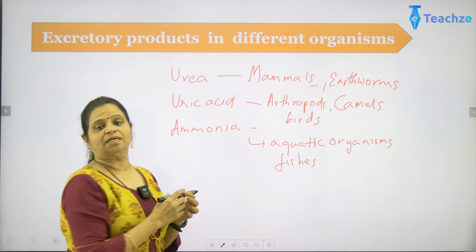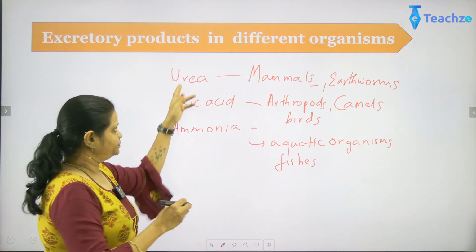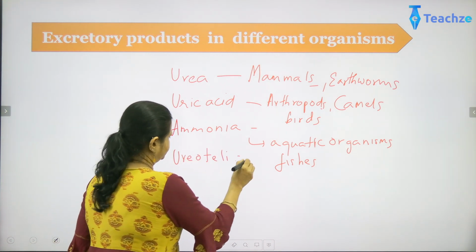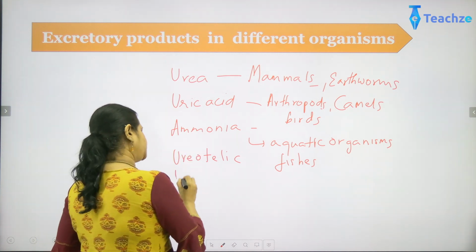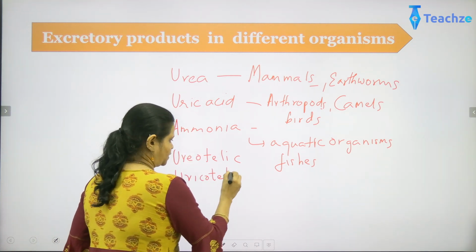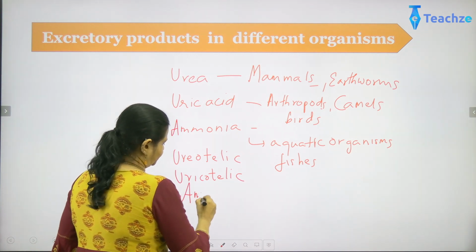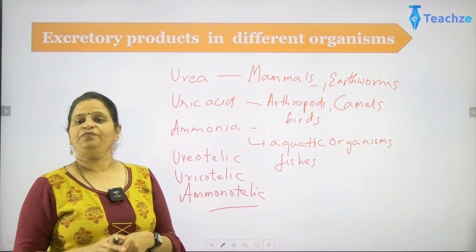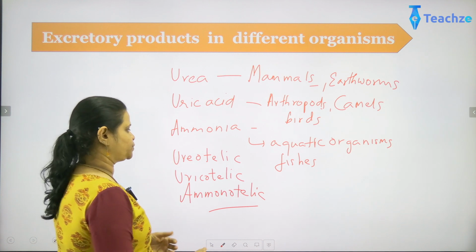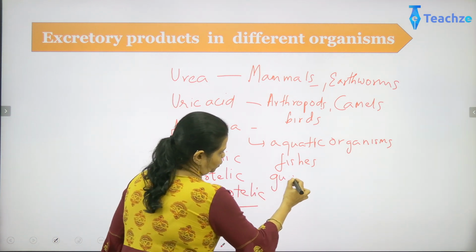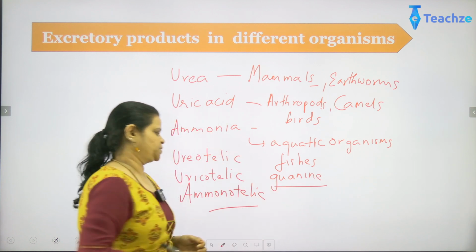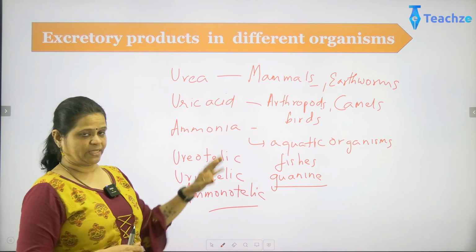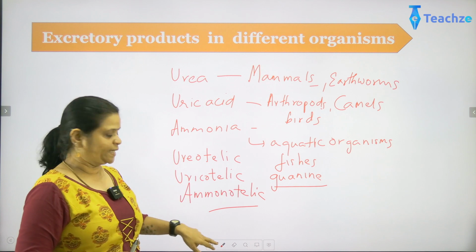Now, let's take up the terms we come to deal with when an organism excretes in the form of urea. It is called a ureotelic animal. When uric acid, it is a uricotelic organism. And the third one, we call it the ammonotelic organism. Now, all these three types are found. Apart from that, we have other excretory substances also, which are not very common. We also have guanine, one of the substances which are also used as products of excretion. Now, these are all the different types of excretion in different organisms. Based on that, they are all divided.